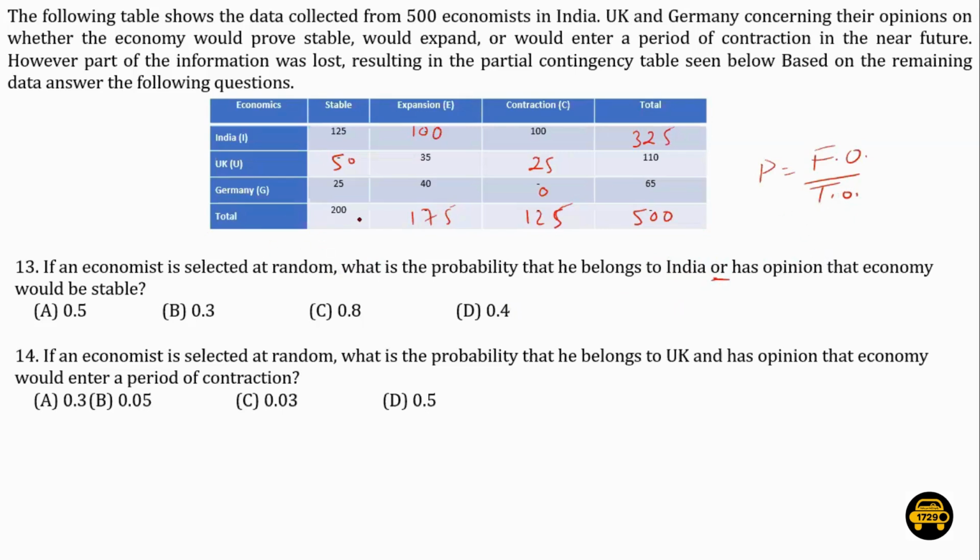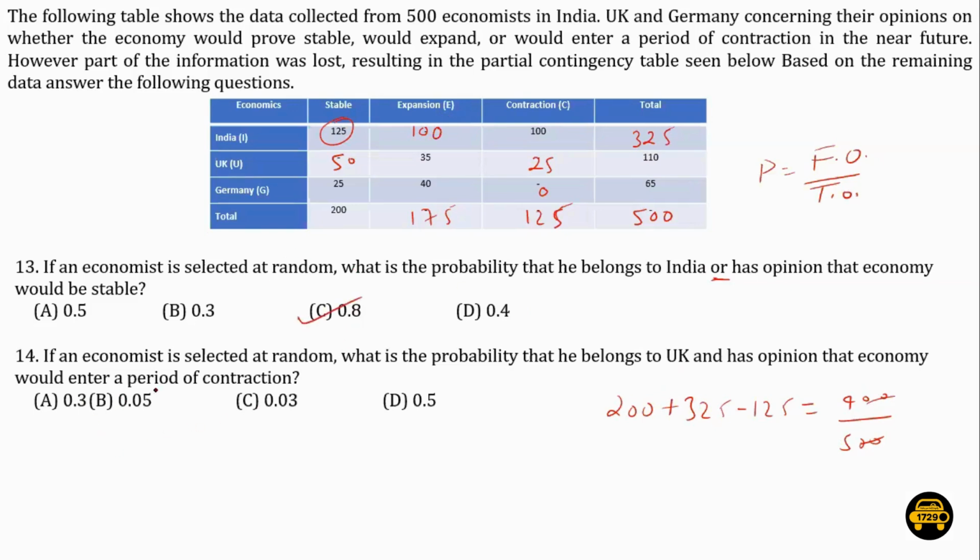So the total number of people who say the economy will be stable is 200. And again, the total number of economists from India is 325, out of which this 125 has been counted here as well and here as well. So we'll subtract this 125. So basically it will come out to be 400. And total economists were 500. So the probability will be 4 by 5, that is 0.8.